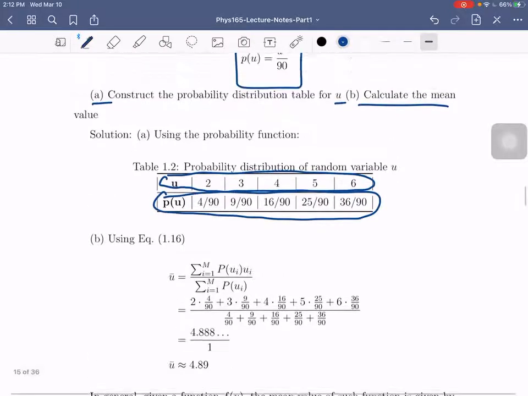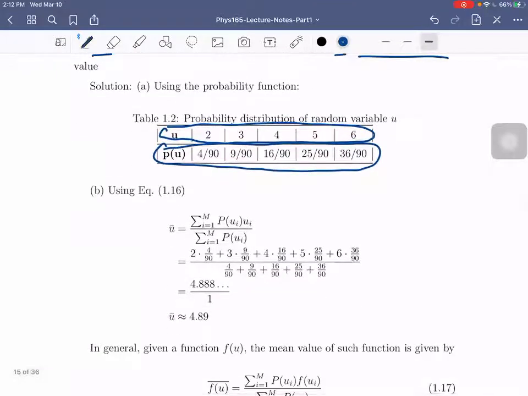So madali lang, ipapalit mo lang sa U squared over 90. So makuha mo agad yan. So we have the corresponding probabilities here. To calculate the mean, all we have to do is follow the formula. So we have 2 times the probability, which is 4 over 90, plus 3 multiplied by 9 over 90, plus 4 multiplied by 16 over 90, and then 5 times 25 over 90, plus 6 times 36 over 90.